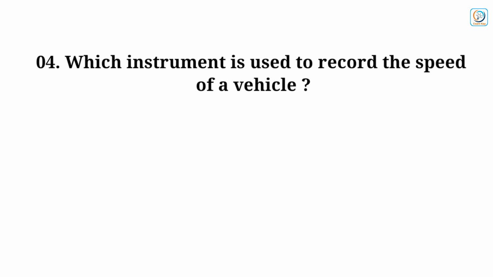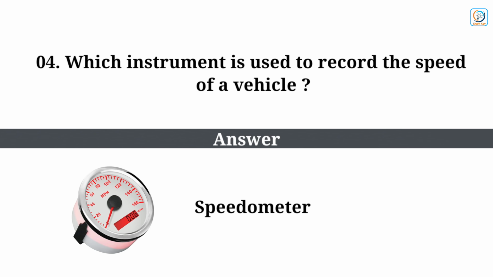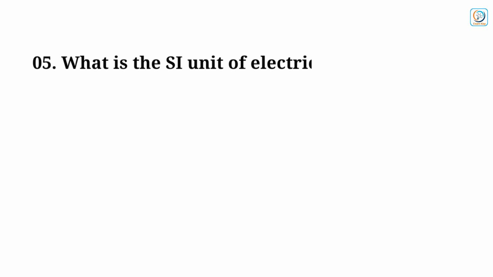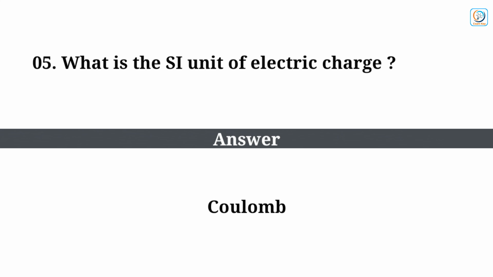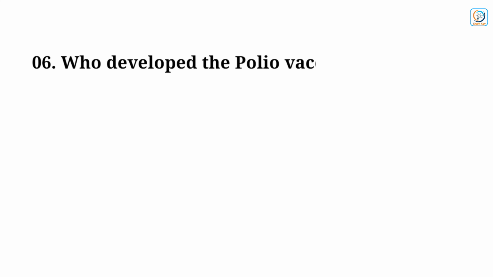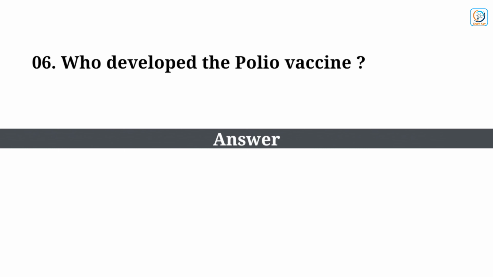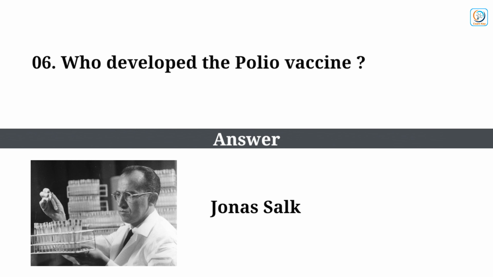Which instrument is used to record the speed of a vehicle? Answer: speedometer. What is the SI unit of electric charge? Answer: coulomb. Who developed the polio vaccine? Answer: Jonas Salk.